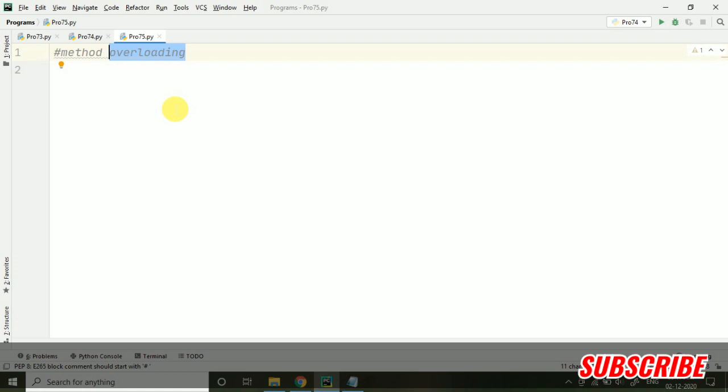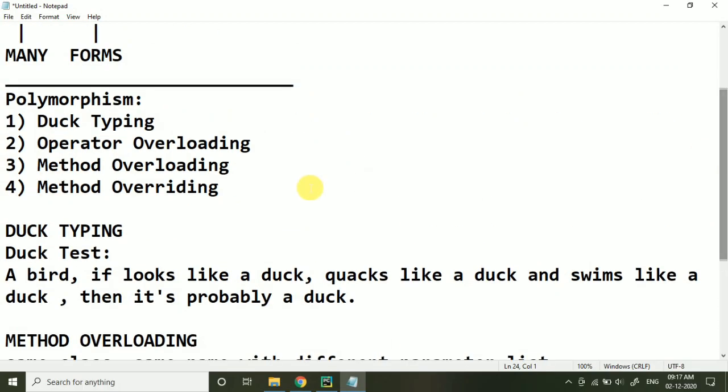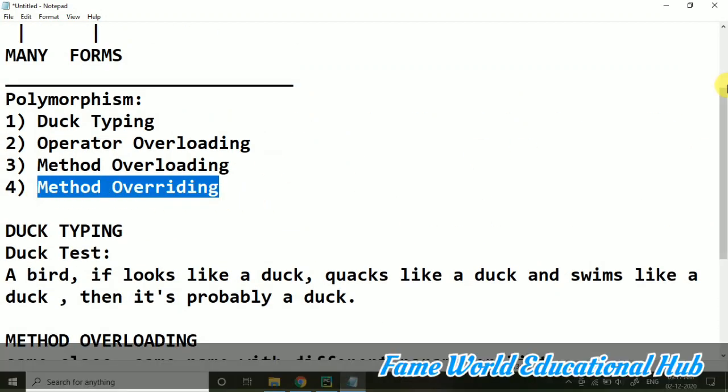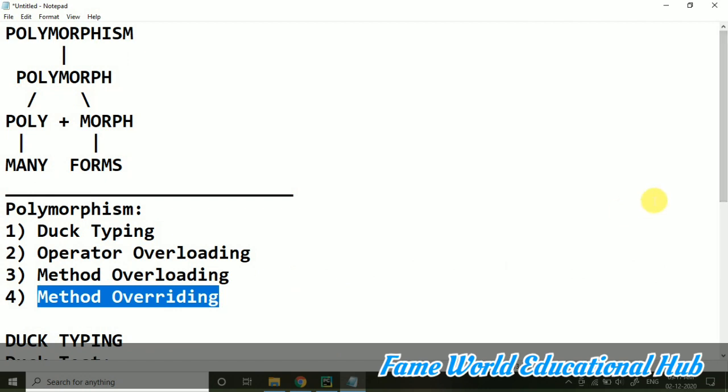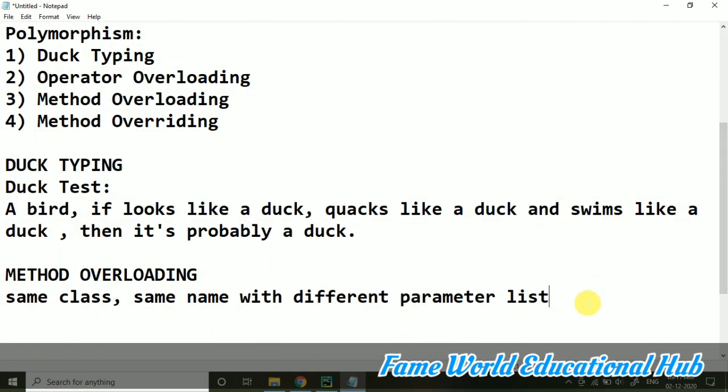So now the next concept is method overriding, which comes in polymorphism. So let's see what method overriding is.